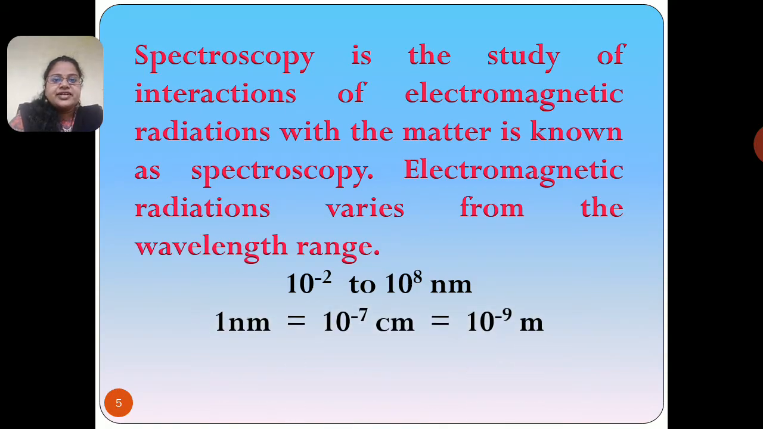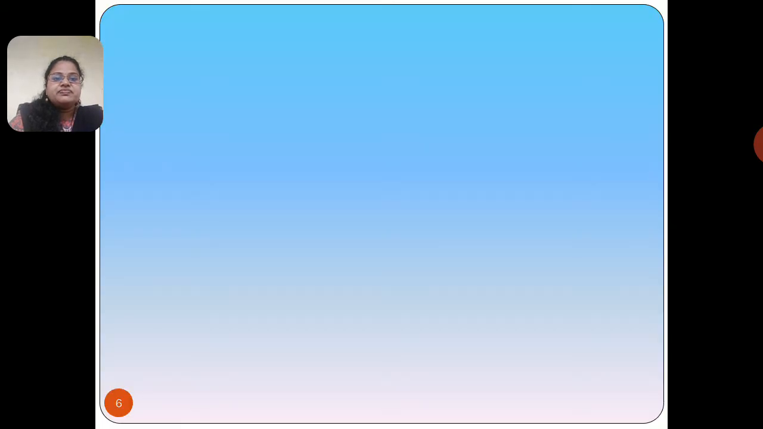We should know that 1 nanometer is equal to 10 raised to minus 7 centimeter, that is equal to 10 raised to minus 9 meter. Along with this, we should also know the value of 1 Angstrom. So 1 Angstrom is equal to 10 raised to minus 8 centimeter, that is equal to 10 raised to minus 10 meter. In the next slide, I am going to show you the chart of electromagnetic radiation with its corresponding wavelength range.